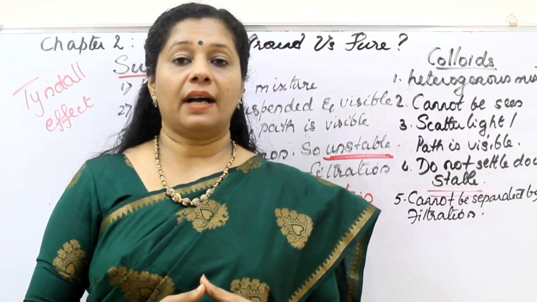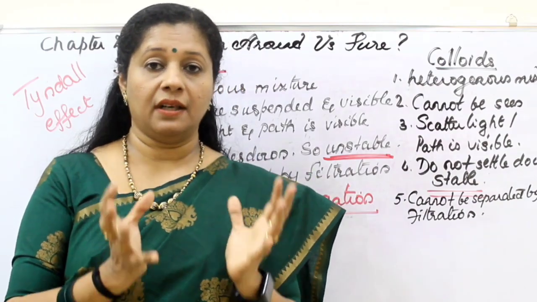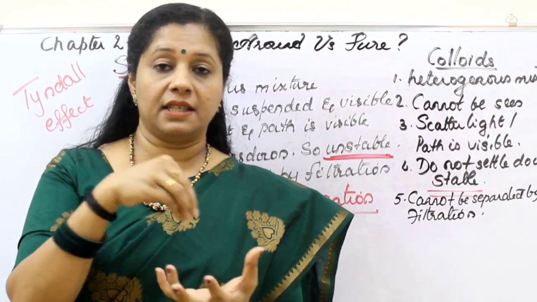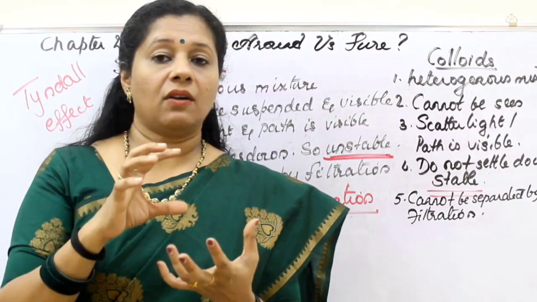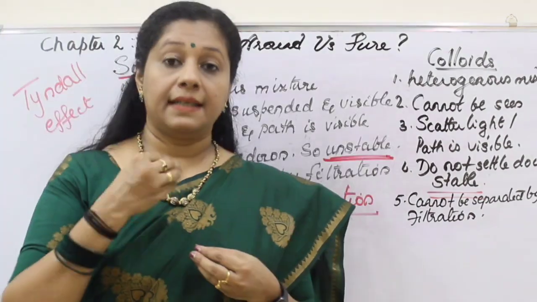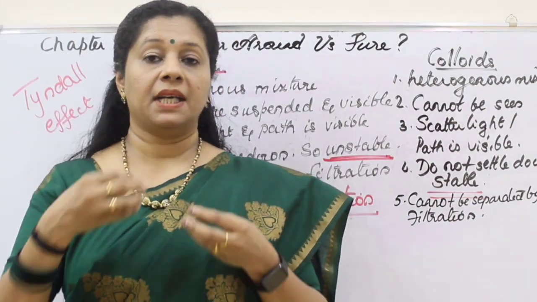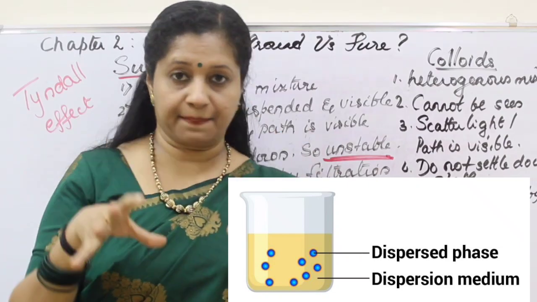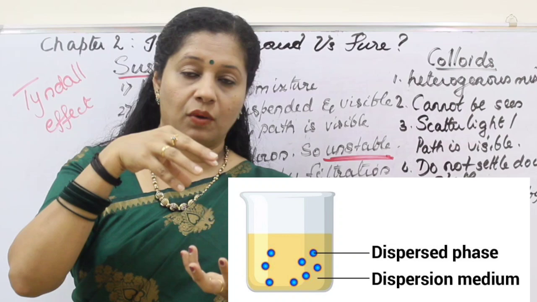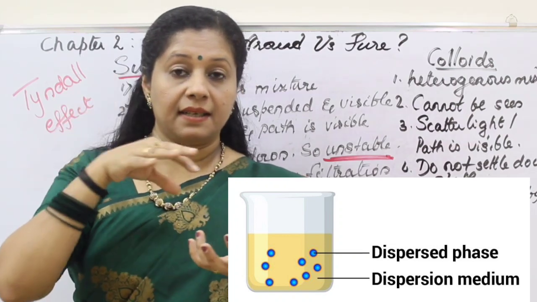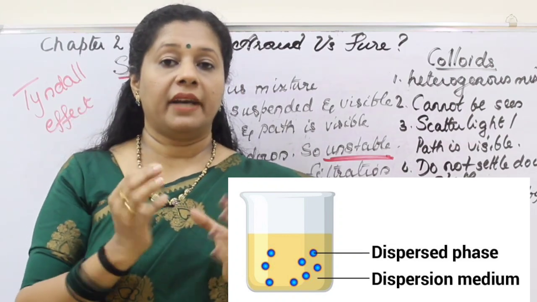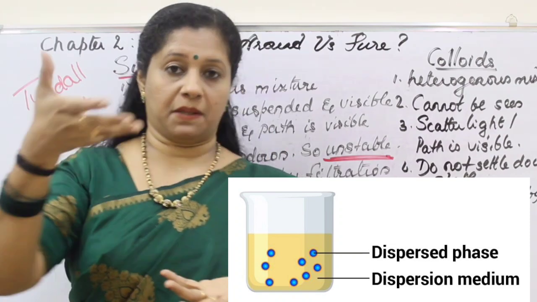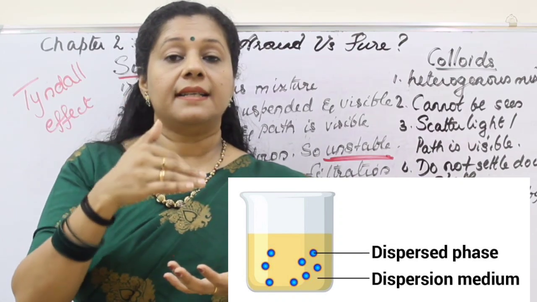Now when we take a solution, we learn the major component is called a solvent, in which the particles are dissolved, that is called the solute, right? Here also we have two phases, we can say: the dispersed phase and the dispersing medium. The dispersed phase is like the solute, that is the particles which are distributed or dispersed. For example, when I am adding milk into water, milk particles are the dispersed phase, okay? Whereas the water is the major component like the solvent, which will allow them to disperse in it. So that is called the dispersing medium.